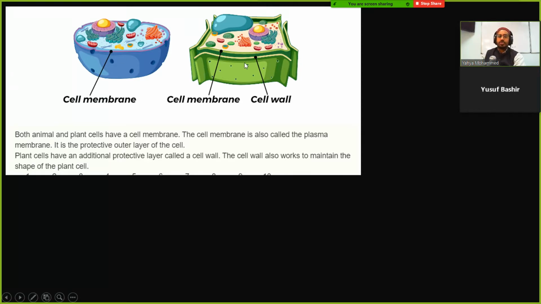So the structure of a plant cell is much more defined and much more resilient than an animal cell. The cell membrane and other things do give the animal cells structure, but they're not as strong as a plant cell. So remember, the plant cell doesn't have the cell wall in place of the cell membrane. It has both.